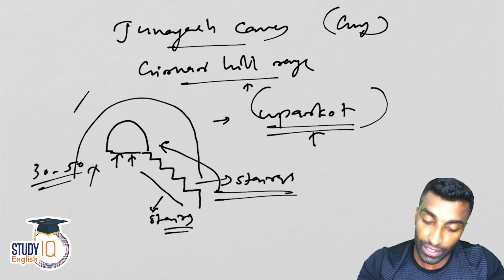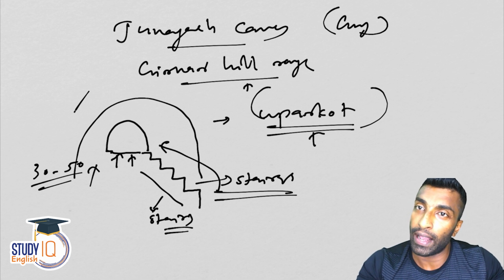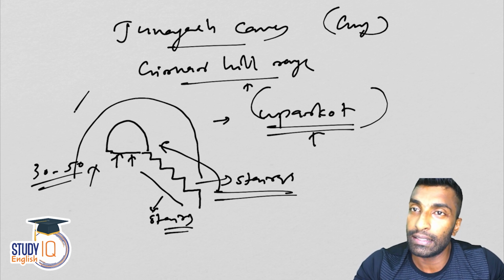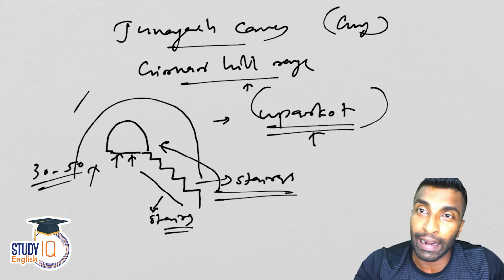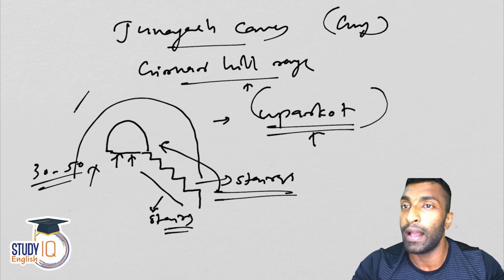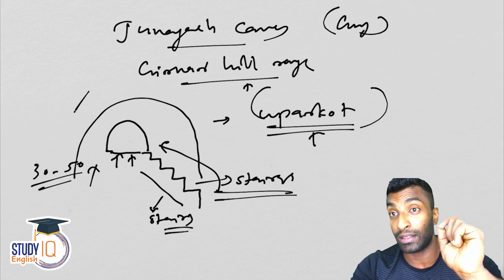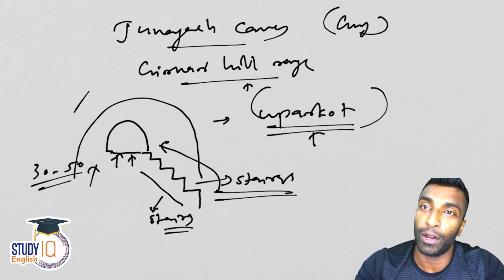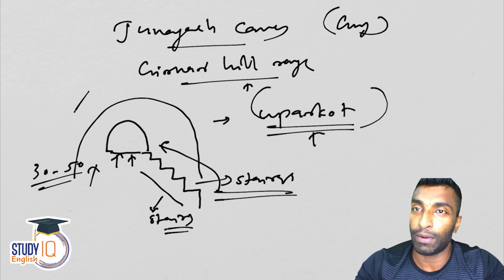The structure and everything is very clear. Now, why in Ellora courtyards were there and why in Ajanta courtyards were not there, I hope you understood the reason. So these are the things that you need to know, and the examples that we have discussed for each of those should also be known. And when it comes to Ellora, what are those 4 important caves that we have discussed, you should also be knowing about that. That's it from the cave side.